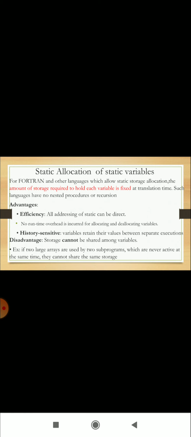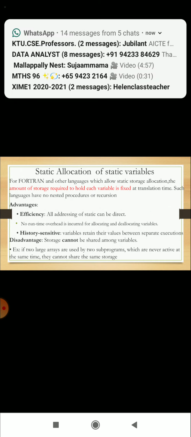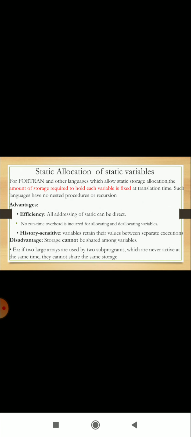Advantages: efficiency. All addressing of static variables can be direct. No runtime overhead is incurred for allocating and deallocating variables. History sensitive: variables retain their values between separate executions. Disadvantage: storage cannot be shared among variables. Example: if two large arrays are used by two subprograms which are never active at the same time, they cannot share the same storage.